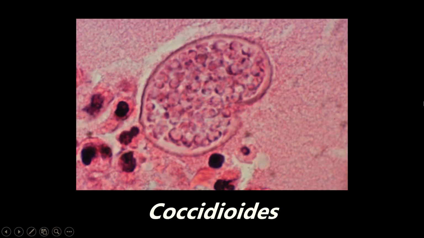red blood cells. So if you see this on histology or a smear or something like that, and you see a red blood cell next to it, you get to see the size of it, then you're starting to think about Coccidioides. A few other things about Coccidioides: it can be diagnosed with a silver stain, one of the few. And also with these systemic mycoses, one of the important things that they usually give you in the question stem is the location, the demographics to kind of help narrow it down.